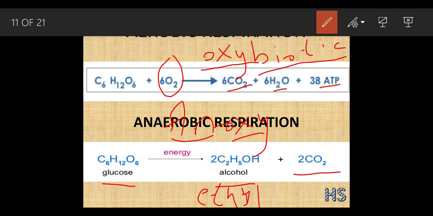How does this alcohol get formed? This alcohol gets formed in plants when they do not get a sufficient amount of oxygen. Even a few bacteria and fungi also respire anaerobically, meaning without oxygen. You might be aware that bacteria and fungi can grow anywhere.